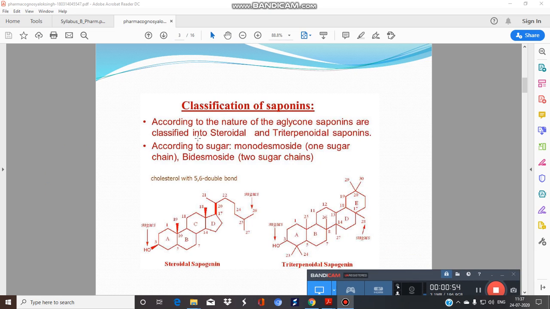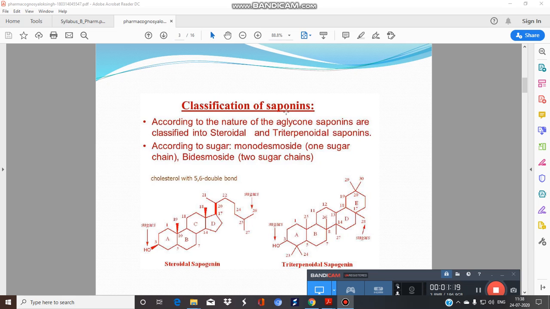So let's see the classification according to the nature of the aglycone moiety, because I hope you remember the aglycone moiety is responsible for pharmacological action, whereas the glycone moiety in the glycoside is responsible for its physical properties. I hope you remember about glycosides. Glycosides are organic compounds formed from two parts, glycone and aglycone.